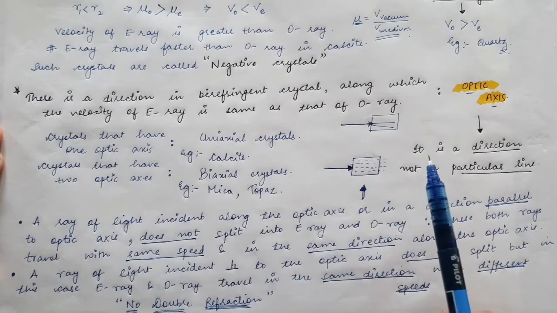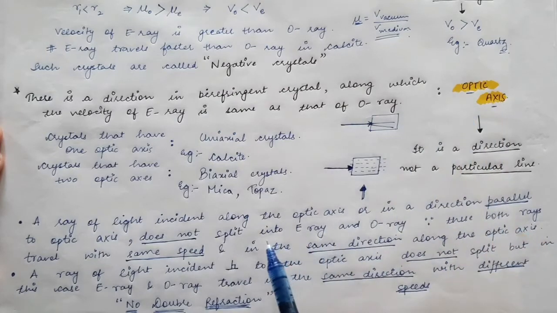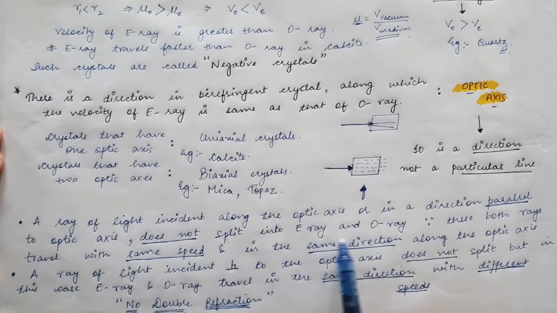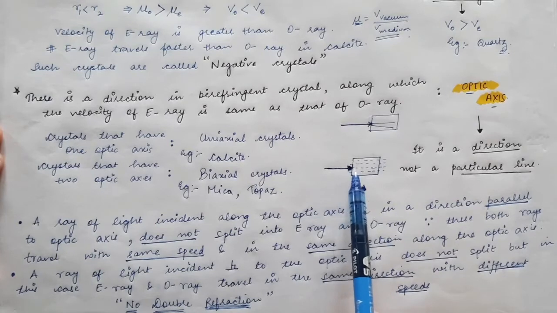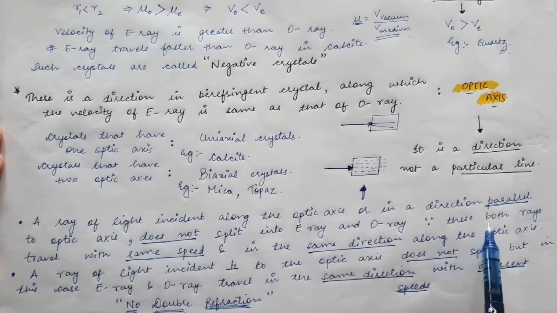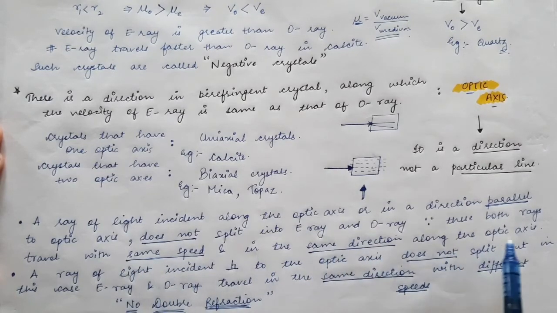If there is no difference in refractive index, the rays will not split up. So there is no double refraction. No double refraction occurs when the incident light falls along the optic axis, because both rays travel with the same speed and in the same direction along the optic axis.